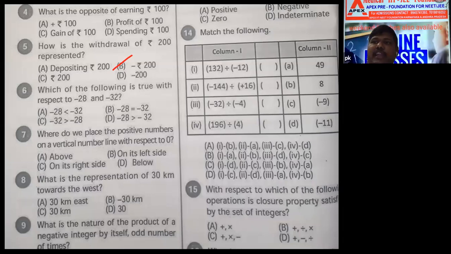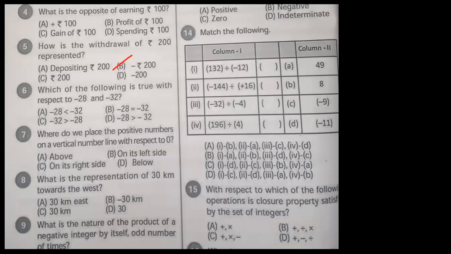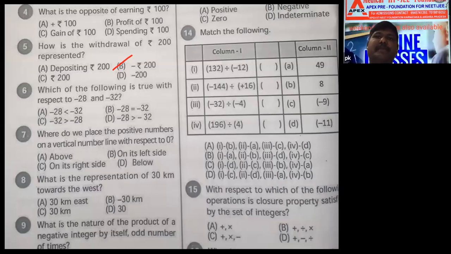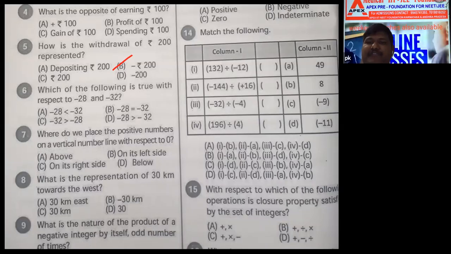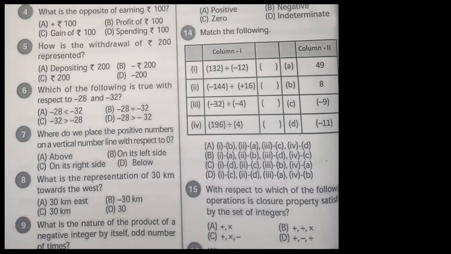Bhuvan, tomorrow you can collect the material. Don't miss it. That's why I told everyone to collect the material. Sir, withdraw is taking the money, no, sir? Withdraw is taking money, which subtracts from your account amount. Bhuvan, after 5 you can come at any time. Sir, after the class, can I come? Yeah, you can come and take, no problem.